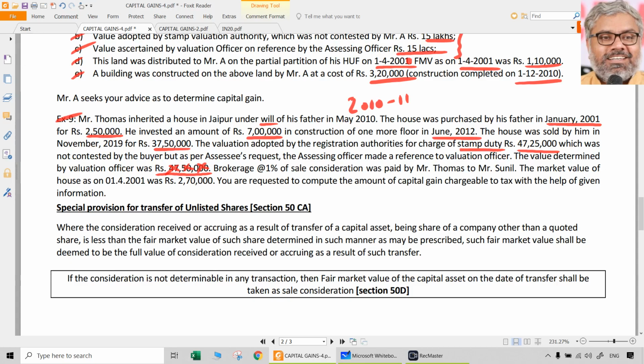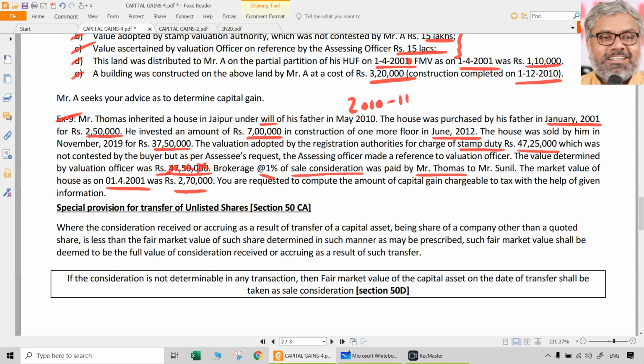That is full value of consideration. Brokerage of 1% of sale consideration was paid by Mr. Thomas to Sunil, whoever it is, we don't care. SSC is Mr. Thomas. The market value of the house on 1/4/2001 was 2,70,000. So that is the amount of market value on 1/4/2001.